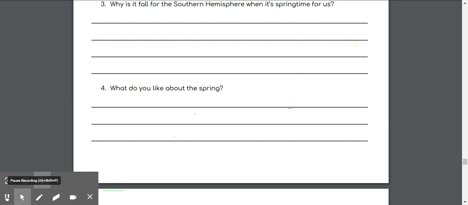Take a minute to think about what you like about the spring and make sure you write your answer in a full second grade sentence. When you are done, send a picture of your work to your teacher.